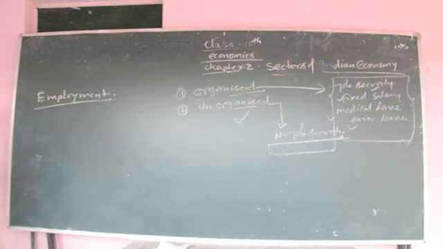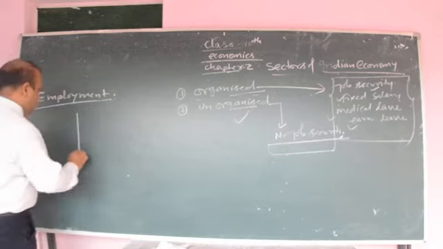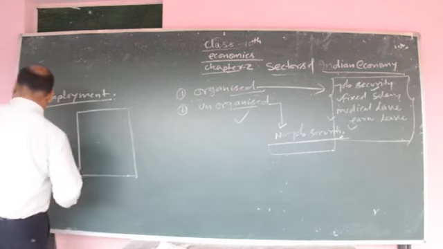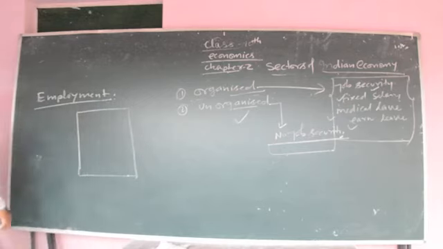Next, where are the people employed in India? Earlier, when we became independent, at that time, what was the condition of India? In which sectors were people engaged?